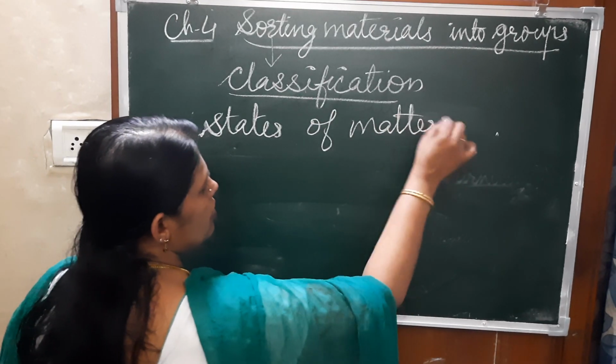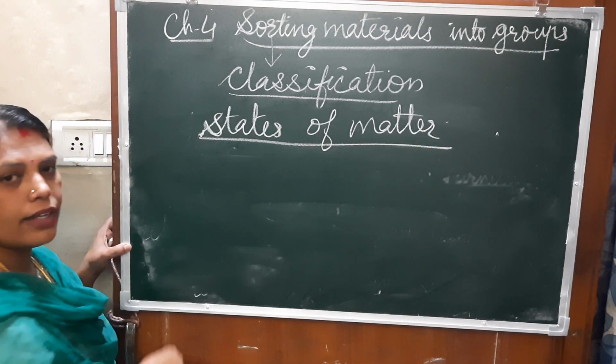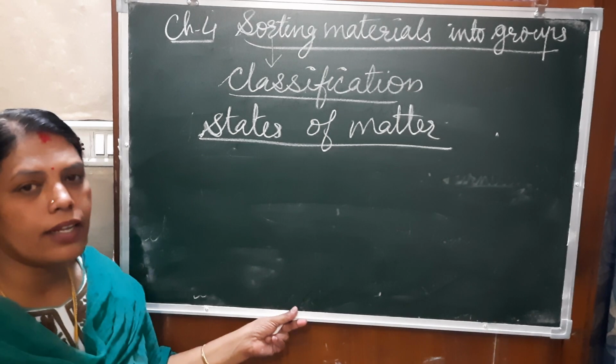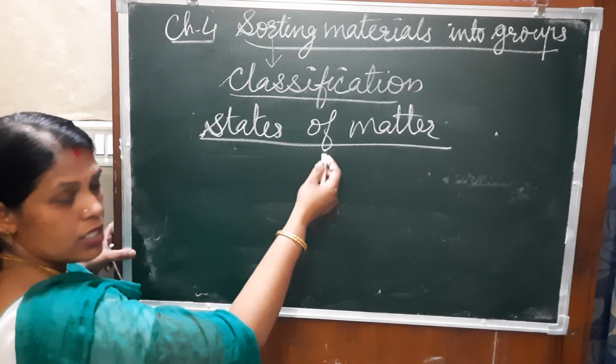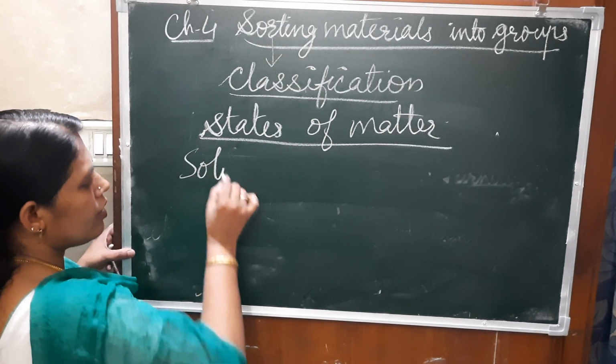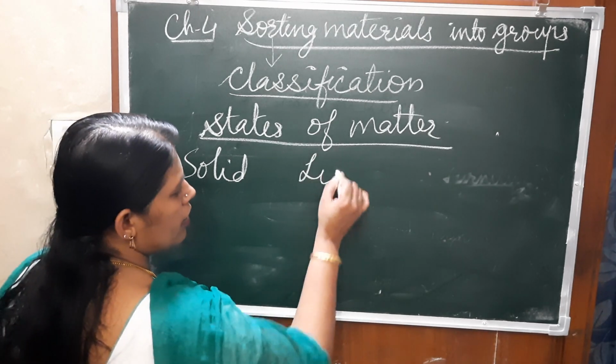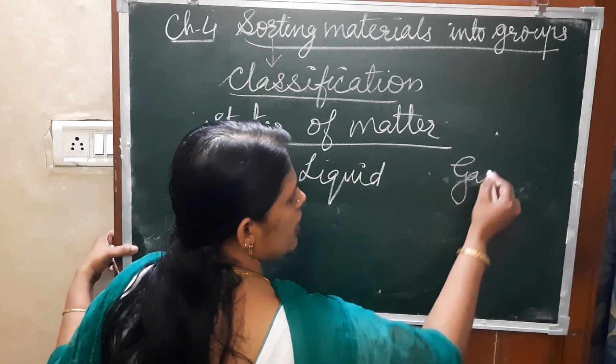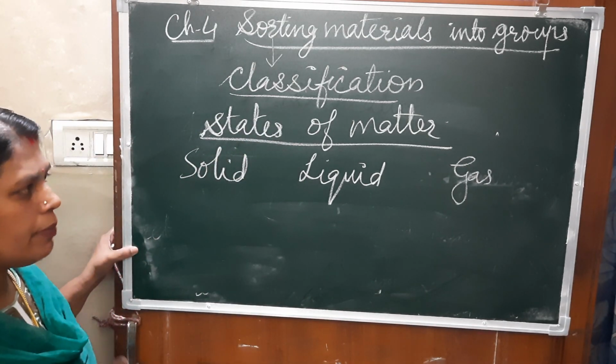Children, listen: states of matter. You learned this in the previous classes itself, right? What are the different states of matter? Solid, liquid, and gas.